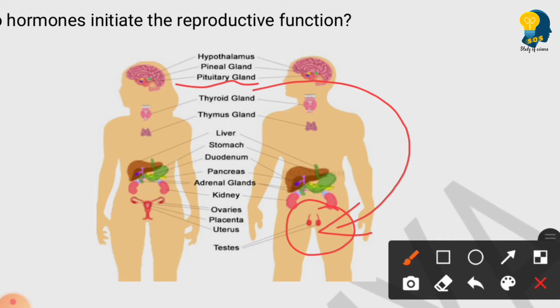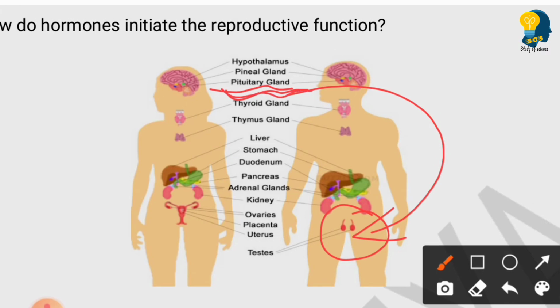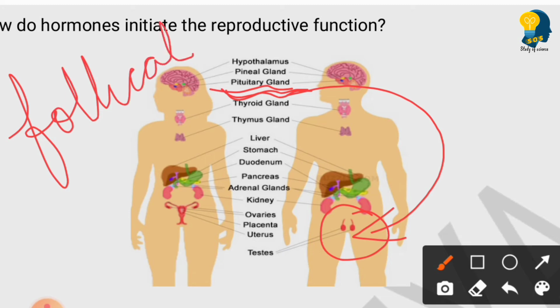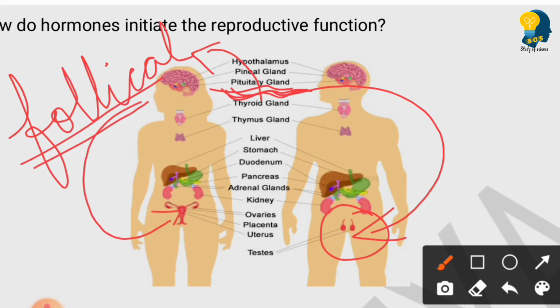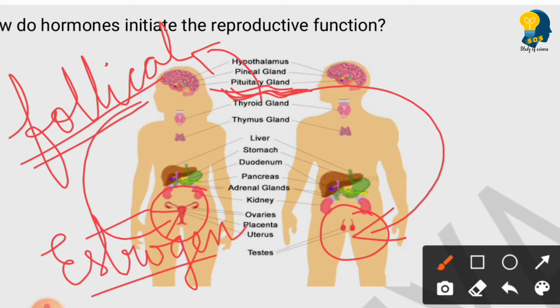Clear? Similarly, in the case of females, the pituitary gland releases the follicle stimulating hormone, and this follicle stimulating hormone sends the signals to the ovaries, thereby the ovaries release the hormone called estrogen. What is the hormone released by the ovary? Ovary releases a hormone called estrogen.